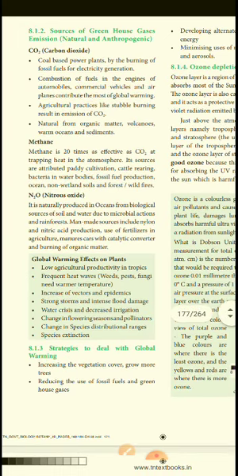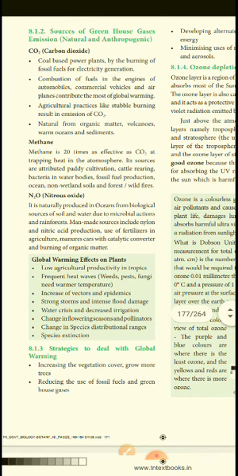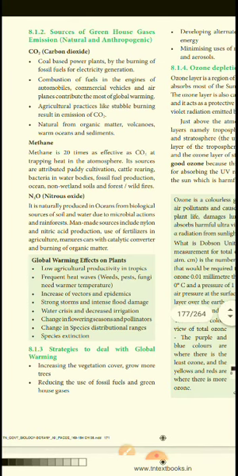In homes nowadays, one home has 4-5 motorbikes and cars. In one home with only 2 people, one bike is enough, but here it is not like that. Mother has one bike, father has one bike, daughter has one bike, and son has one bike, and after that your car is also there. So what happens? A lot of automobiles in one home increases global warming, because the fuel sends out CO2, carbon dioxide.